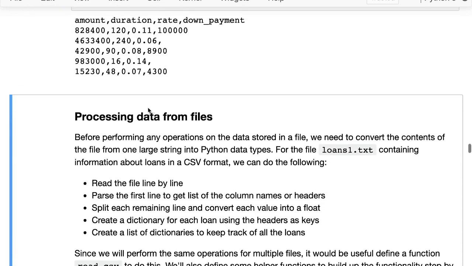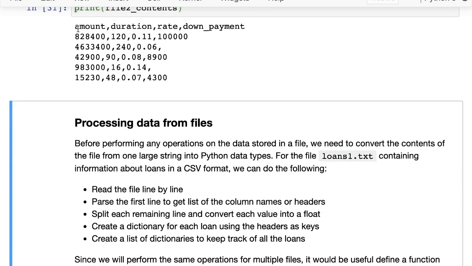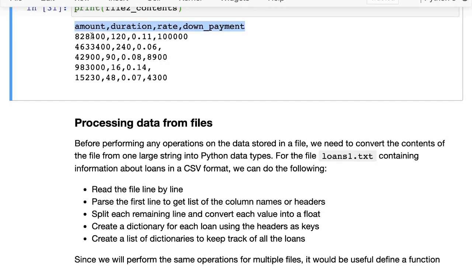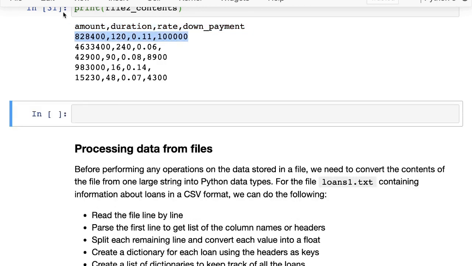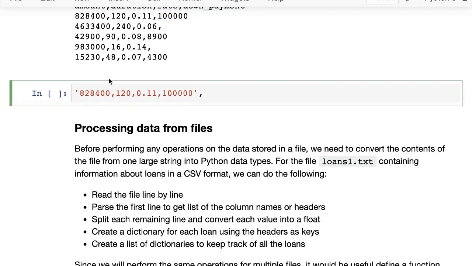Okay. So we will first read the first line, the headers, and from here we will get the names of all the columns, all the data, names of all the different fields in our data, which is the amount, duration, rate of interest, and down payment. Then each line, so a line like this, we will take this line and we will split it into the different parts that it has.